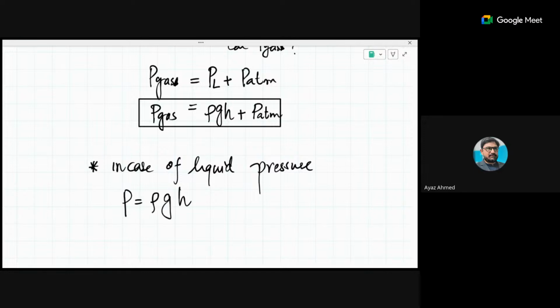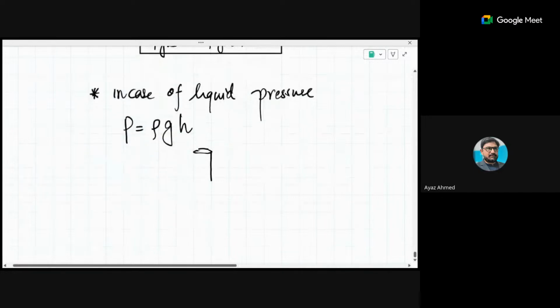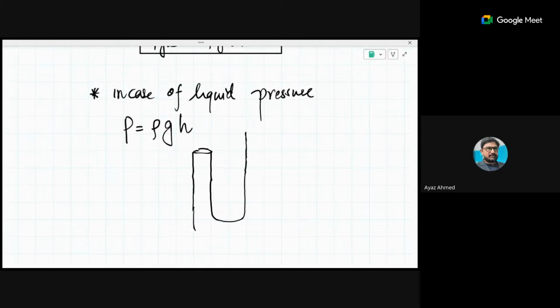So if you have two liquids in a tube and those two liquids are of different densities, then what will happen to this tube? That tube will have different heights. Okay, let me draw this in this way as well.